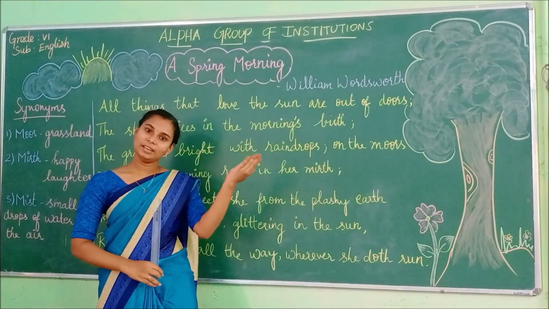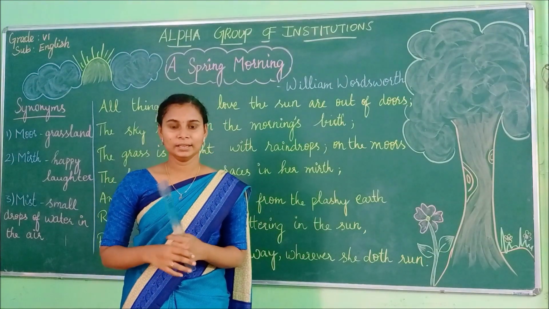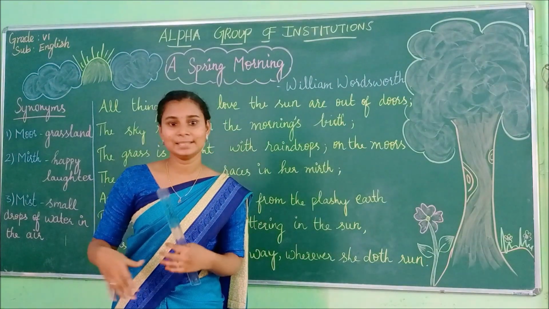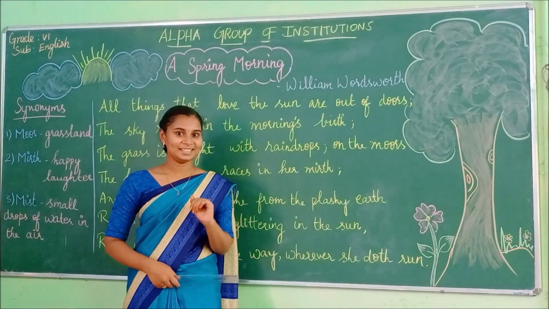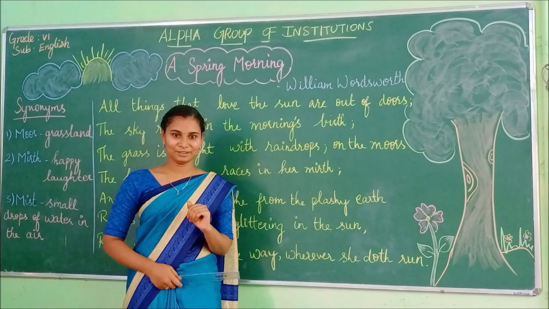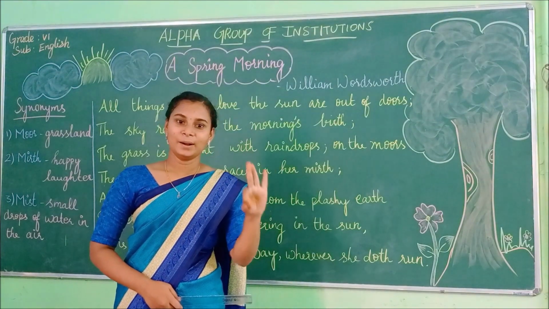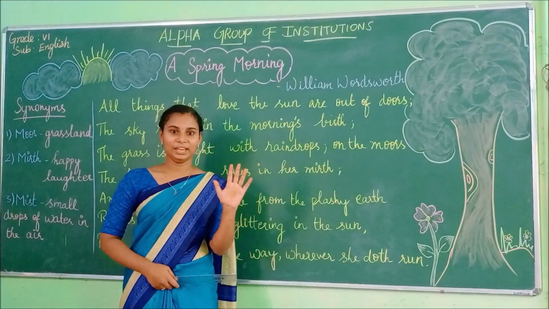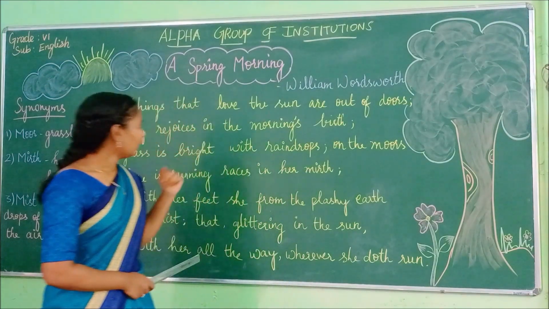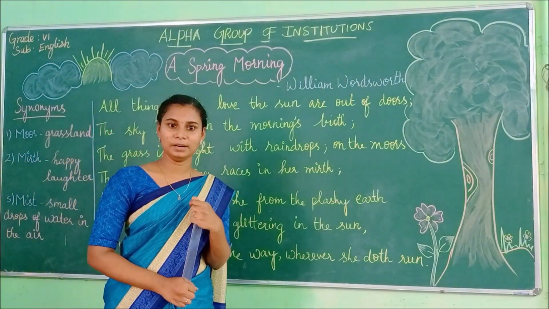Very good. So shall we recall what we saw in the first stanza? Before going into that, do you all remember about the seasons we saw? Yes. How many seasons? That's right. Five seasons. That's very good. Winter, spring, monsoon, summer, and autumn.